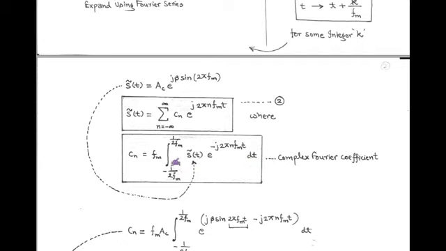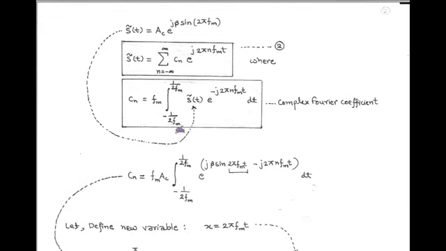Here the limit is from minus 1 upon 2 f_m to 1 upon 2 f_m, having a resultant limit of 1 upon f_m. Now in the complex Fourier coefficient we put s t bar equals A_C e to the power j beta sine 2 pi f_m t,